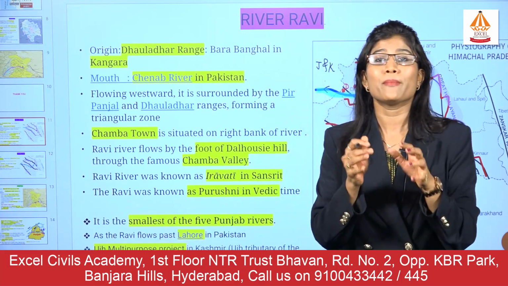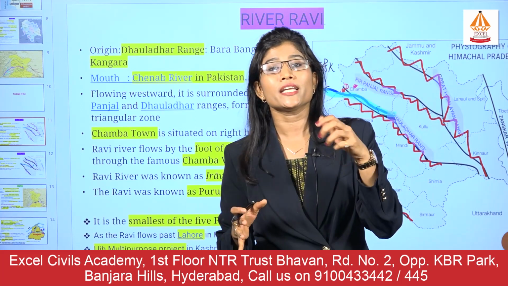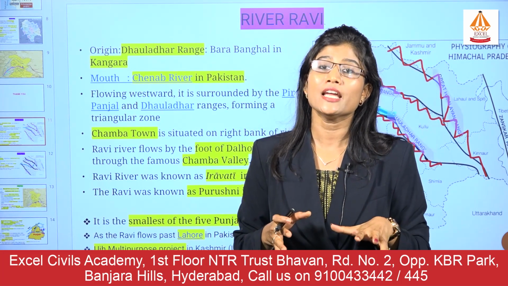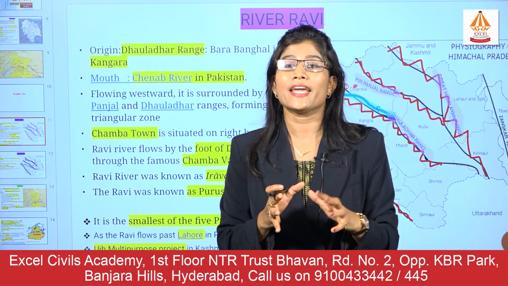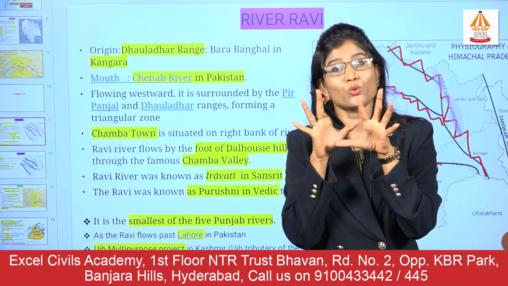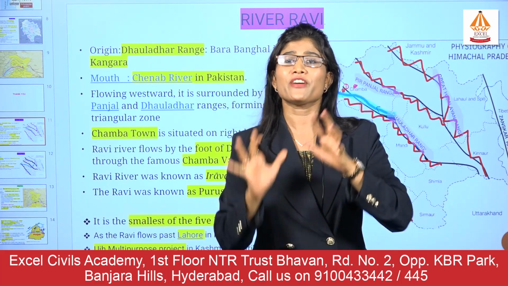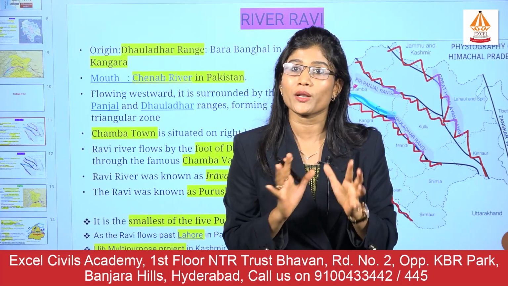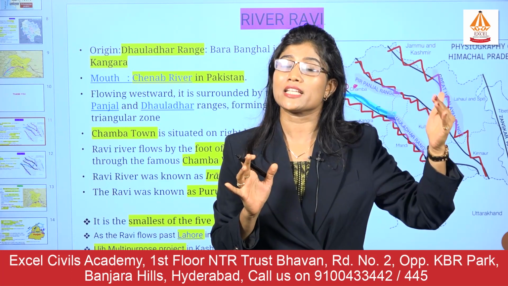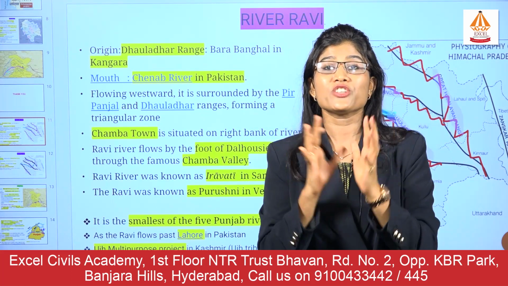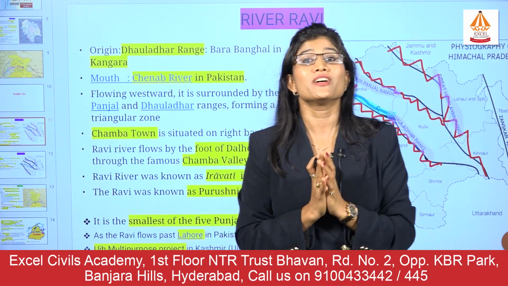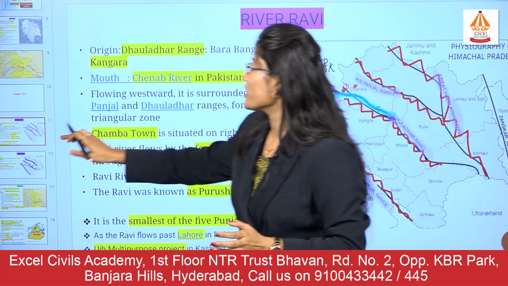Remember the Ujh multipurpose project, which is located in the Jammu and Kashmir Union Territory, was also a conflicting area between India and Pakistan. The Ujh multipurpose project is also located on the river Ravi. So these small facts are important to remember: where it originates, where its mouth is, and which multipurpose project is located on the river Ravi. Remember that it is the smallest tributary.